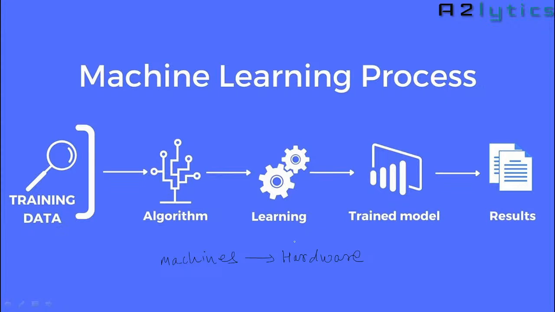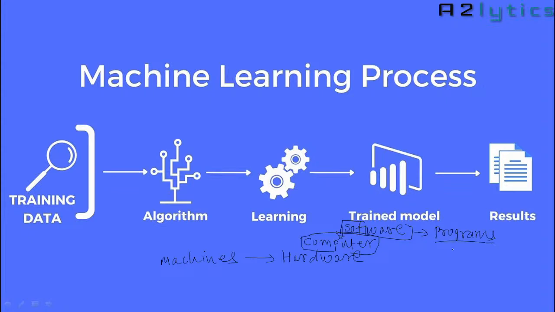Machines have hardware, and in order to operate that machine, we have to install a computer, and to operate the computer, we have to write software. Software is nothing but programs.